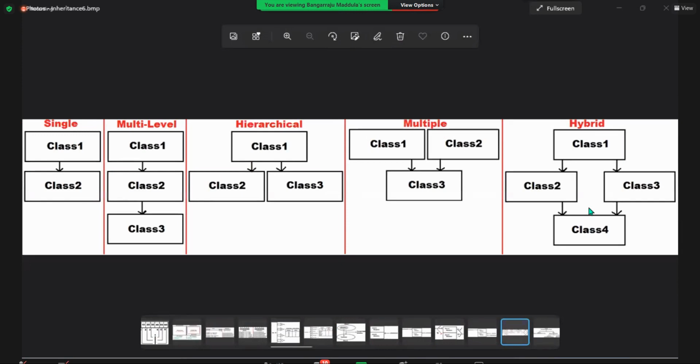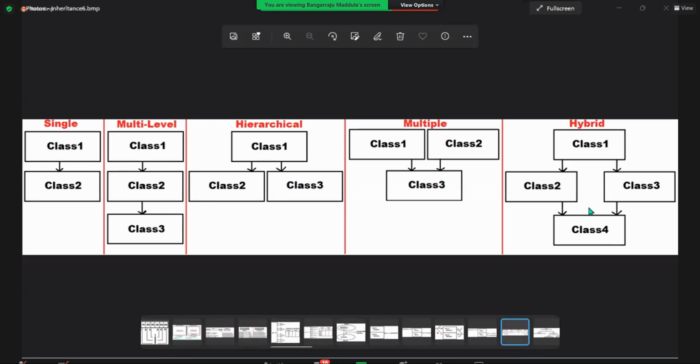Just 2 classes in a straight line, that is single. More than 2 classes is multi-level. I showed you 3, but I cannot show you 4, 5, 600 like this. Every class you go down like this is multi-level. It's a vertical straight line. Understood? Next, hierarchical. One parent, multiple children.